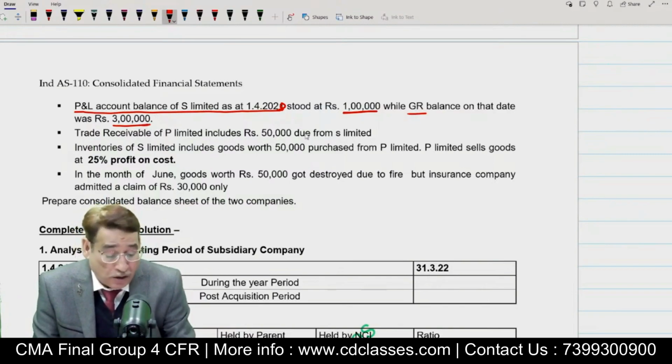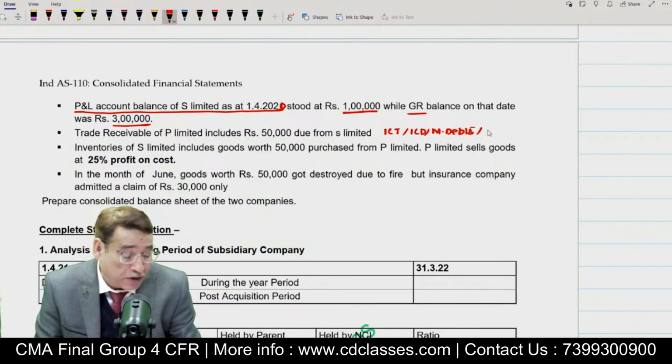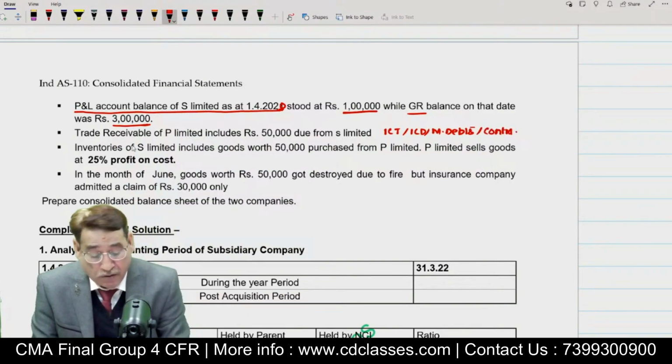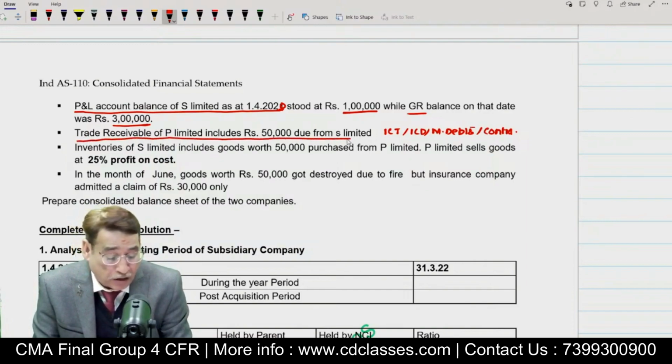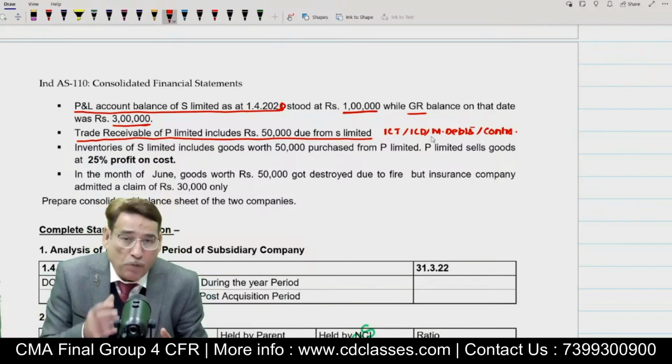Now in this question, this transaction which is given to you will be called intercompany transactions, or intercompany debts, or it will be known as mutual debts. Or simply you can say contra transactions, correct? For example, here it is given: trade receivable of P Limited includes 50,000 due from S Limited. Generally, intercompany transactions could be related to what we call debtors or bills receivable.